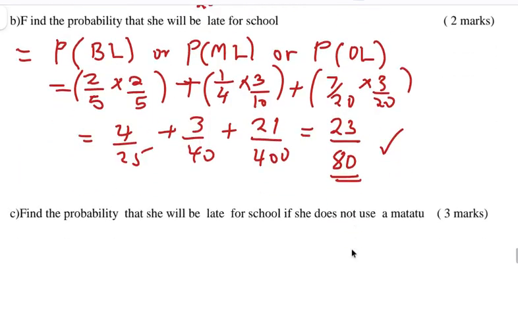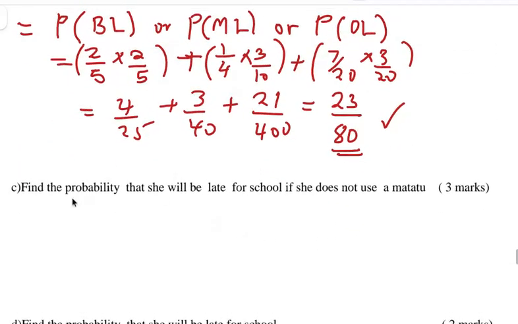Let's go to the third question. Find the probability that she will be late for school if she does not use a matatu. So she will be late, but she doesn't use a matatu.